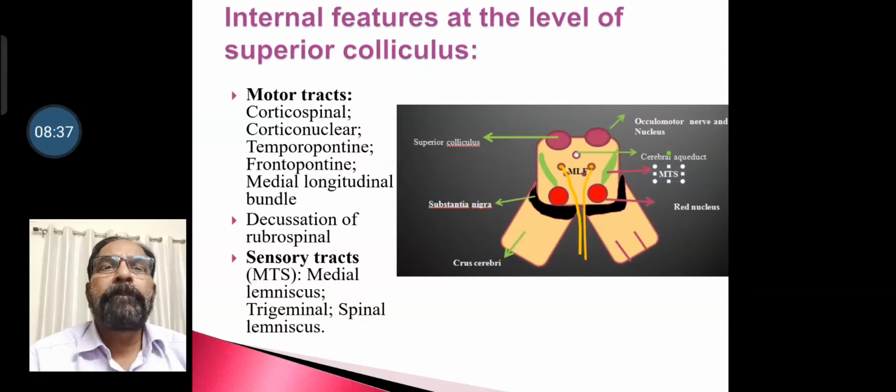The motor tracts are corticospinal, corticonuclear, temporopontine, frontopontine, and medial longitudinal bundle, and also decussation of rubrospinal. The sensory tracts in short can be called MTS: medial lemniscus, trigeminal lemniscus, and spinal lemniscus.